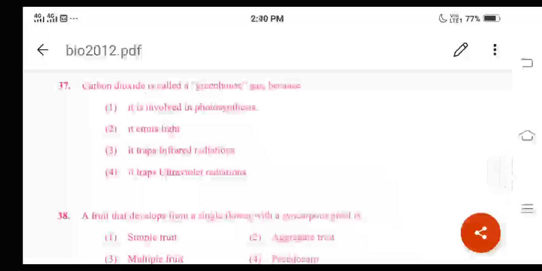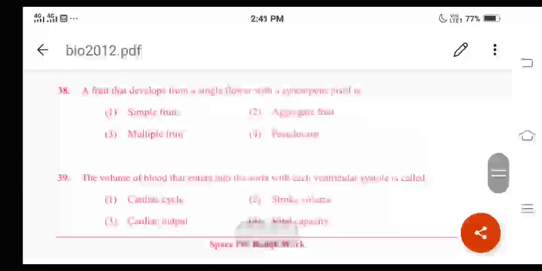And let us move on to the next question, question number 38. What is there? A fruit develops from a single flower with a syncarpous pistil. Remember, this question is related to the old PU syllabus, but now we can correlate it to the chapter called morphology of flowering plants of first PU, right?